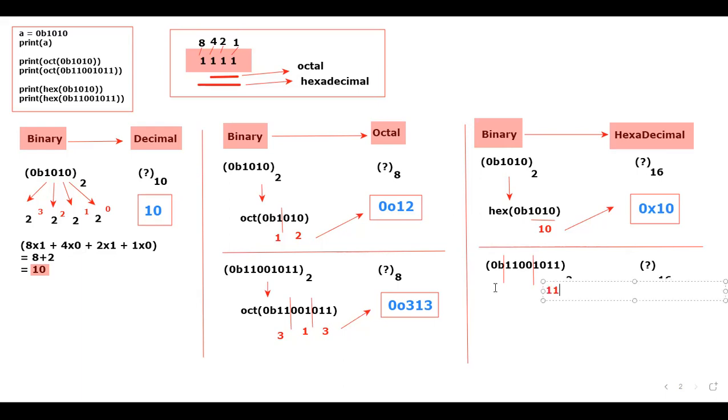11. Very good. What is 1100? 8 plus 4. 1100, neglect the zeros, because 0. What is 8 plus 4? 12. For you people, it is 11 and 12. But internally, 12 will be represented as something in hexadecimal. What is that? Very good. C. And 11 would be represented in which format? B.